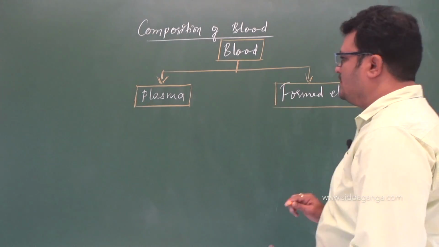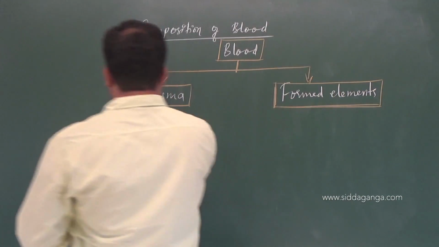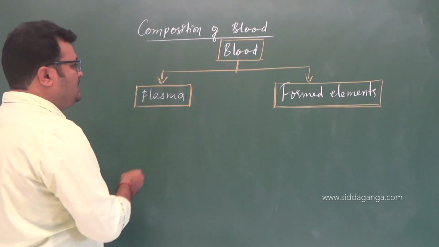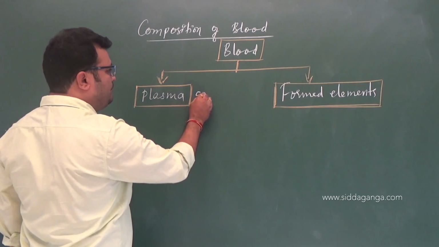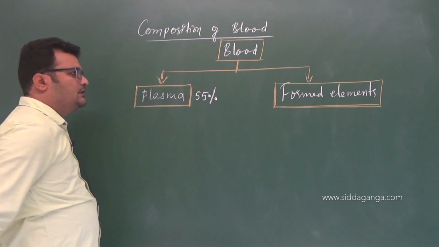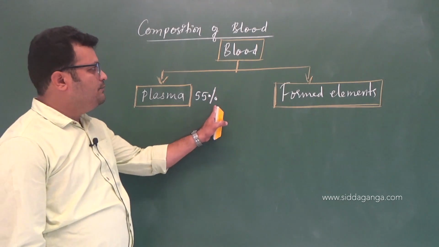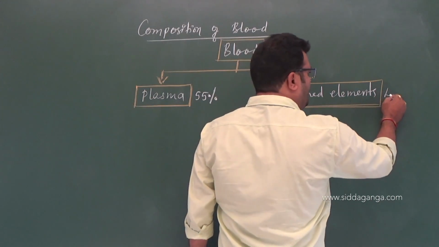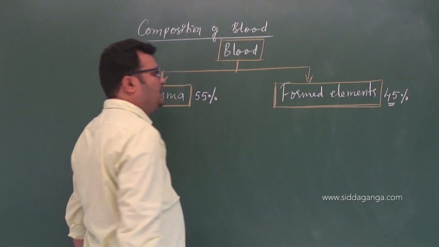Formed elements are known as cellular components. This one is plasma. Plasma constitutes about 55% of blood, and the formed elements constitute 45% of blood.